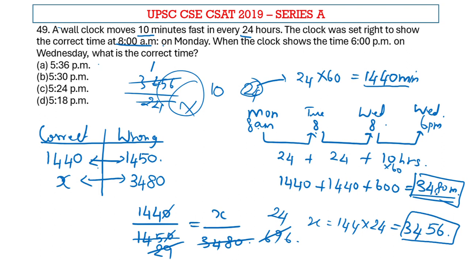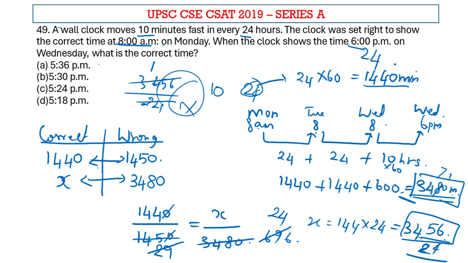We just need to find out the difference between these minutes because the correct clock has moved for 3456 minutes while the wrong clock has moved for 3480. So the difference between these would be 24 minutes. The wrong clock is 24 minutes ahead, so the right clock is behind by 24 minutes.